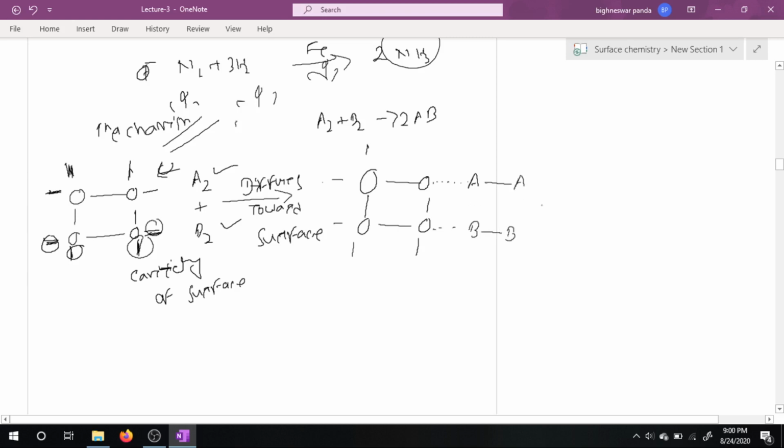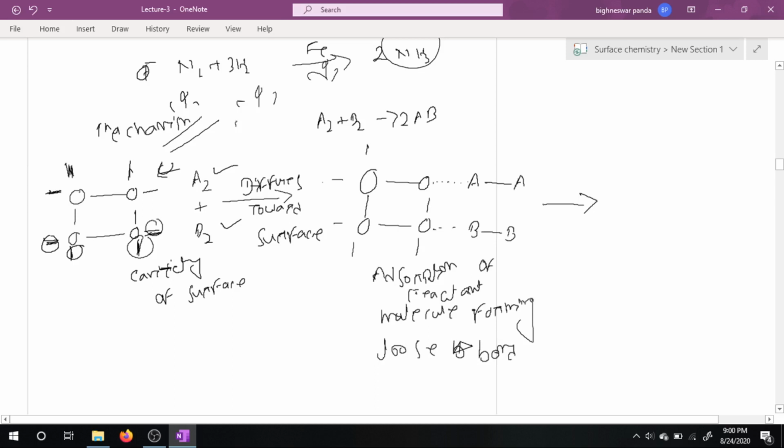Here what happened? Adsorption of reactant molecules, forming a loose bond. It is also called one type of van der Waals attraction.